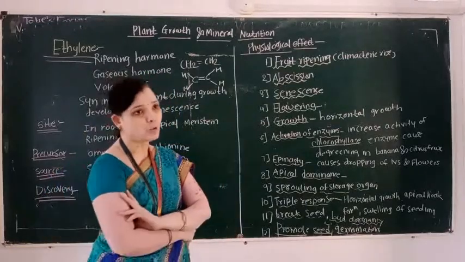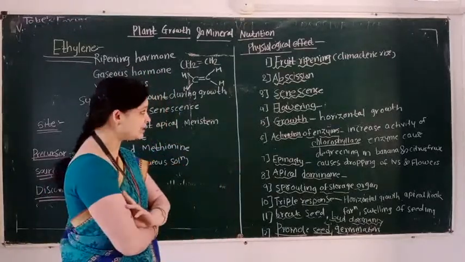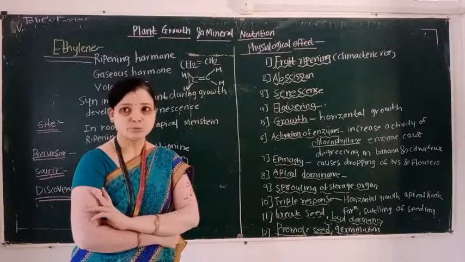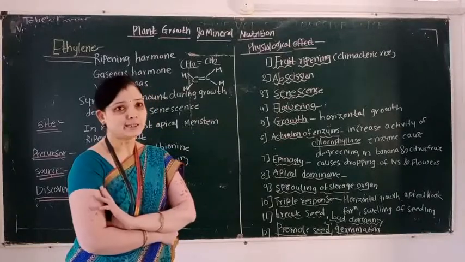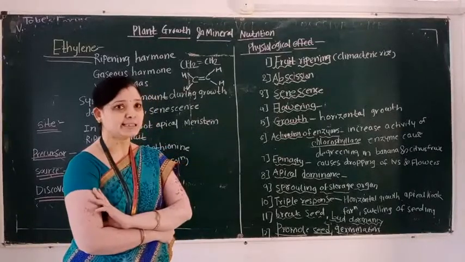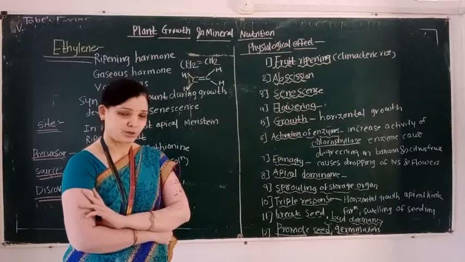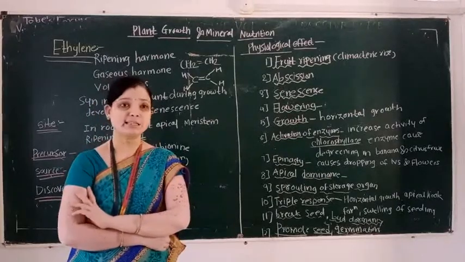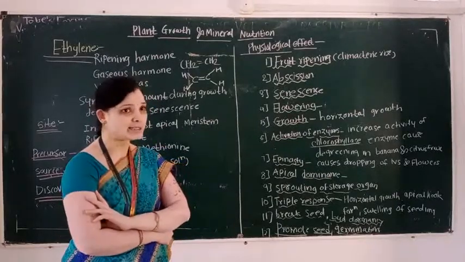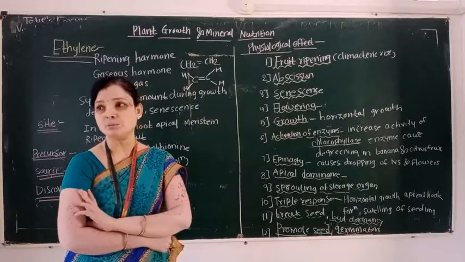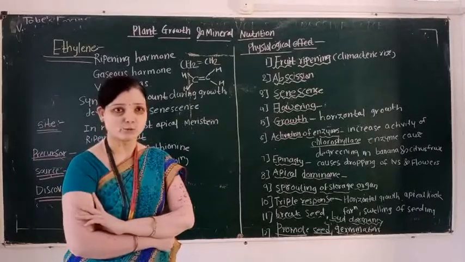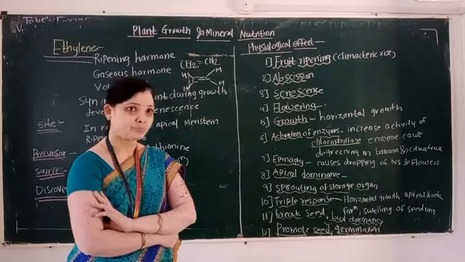Third important role of ethylene is that it also plays an important role in senescence. What is the meaning of senescence? Senescence means aging of the plant body.